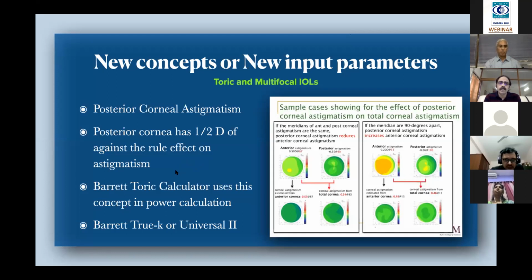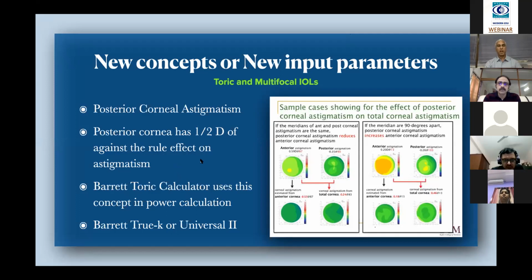So before the advent of the newer biometers by which we can measure the corneal astigmatism, or the Pentacam by which we can measure the posterior corneal astigmatism, he derived a formula, that is the Barrett toric calculator, where he used the concept of about half a diopter of against the rule effect on the overall corneal astigmatism.